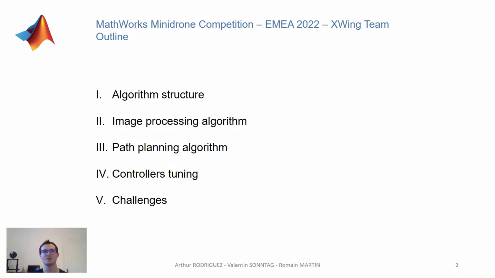The outline of this presentation is the following. Firstly, we will detail the algorithm structure. The latter is divided into two main parts, the image processing system and the path planning strategy. We will then focus on the results on the controller tuning. Finally, we will mention the main challenges that we faced and how we tackled them.